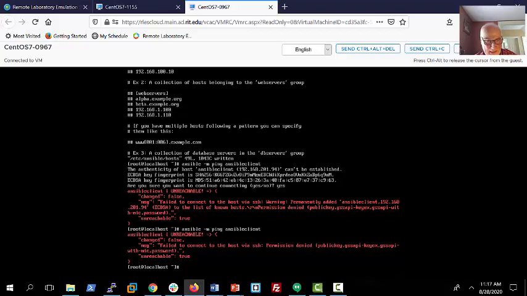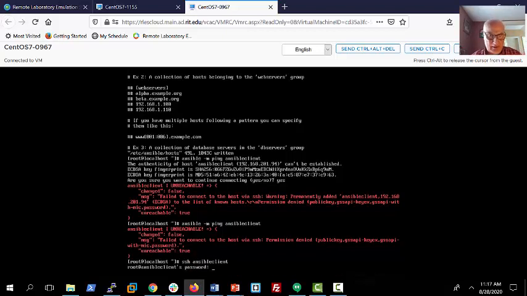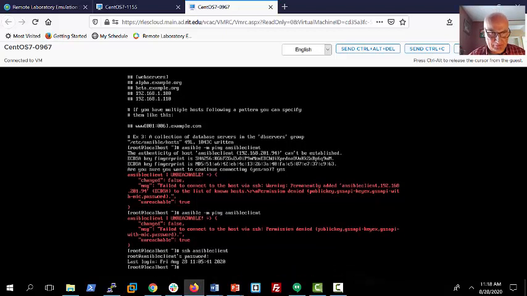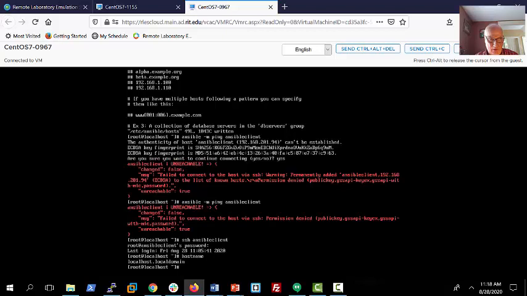Permission denied. Okay, let's try ssh ansible client, and we'll see if we can log into it. Oh, it wants the password. That's what it is. Okay, so now if I type in hostname, I get localhost.localdomain, because I never changed it. Remember, all I did was make the change in my hosts file on my server. So this is on my client, and it says I don't even have a host name.